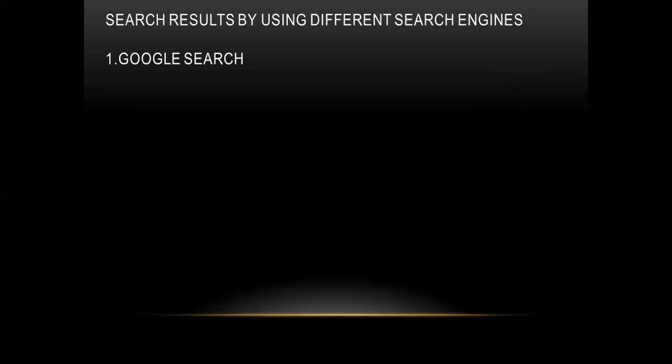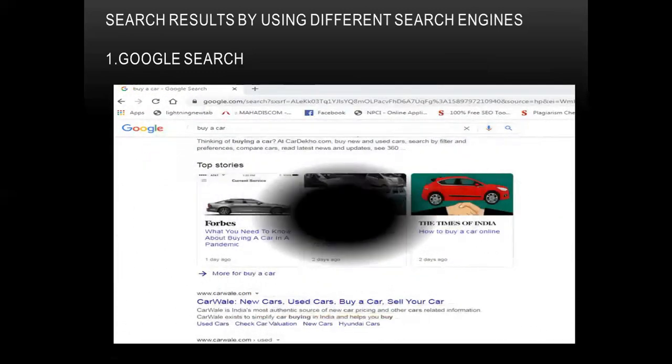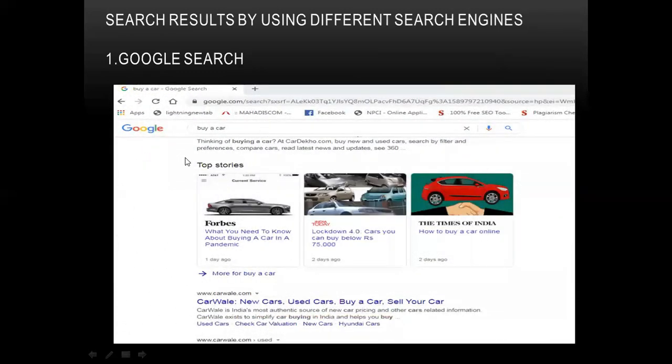If you are checking for buy a car, this is your keyword. When you search for buy a car, you find top stories, and the first option you find is www.carwale.com.